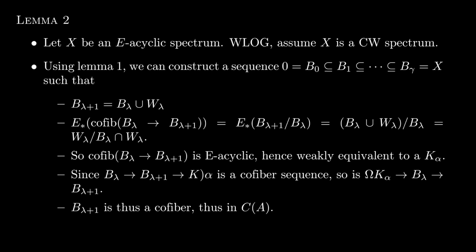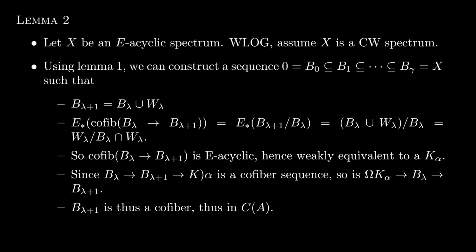So what do we want to show? We want to show that each B_lambda is in C(A), and that each B_lambda is E-acyclic. We will use this to then argue the same for X. As a base case, certainly B_0 is E-acyclic and in C(A). Now assume inductively that B_lambda is. Then take the cofiber of the map from B_lambda to B_lambda+1. The cofiber is just B_lambda+1 mod B_lambda, which is B_lambda union W_lambda mod B_lambda by definition,